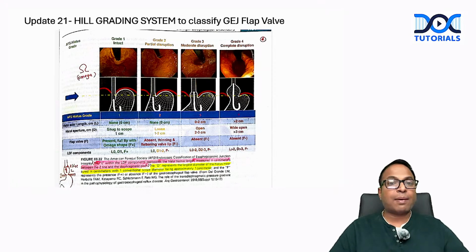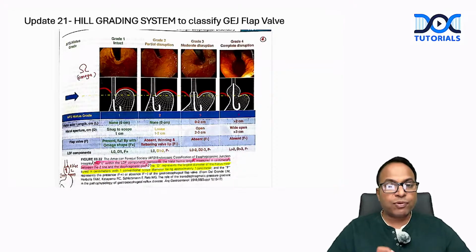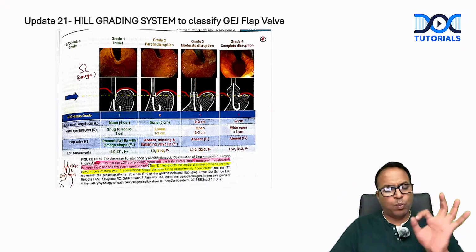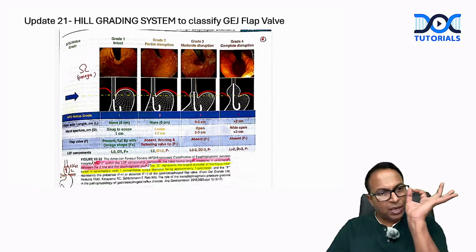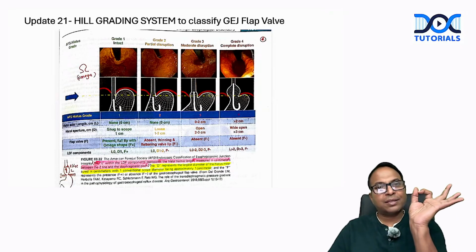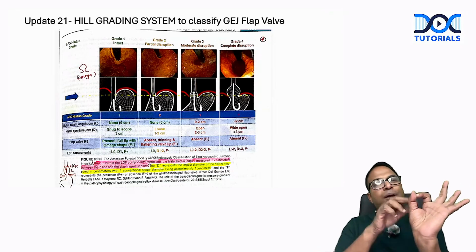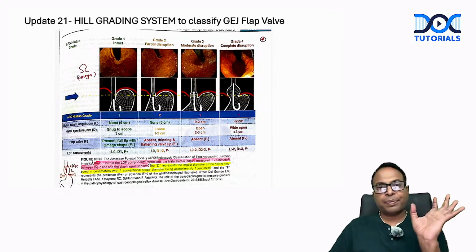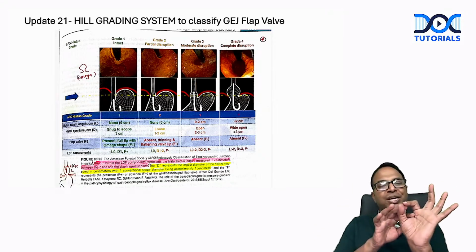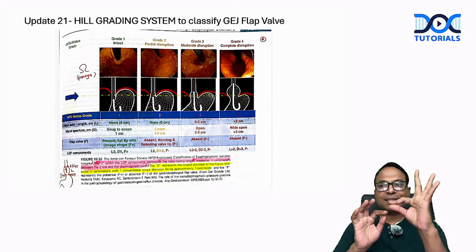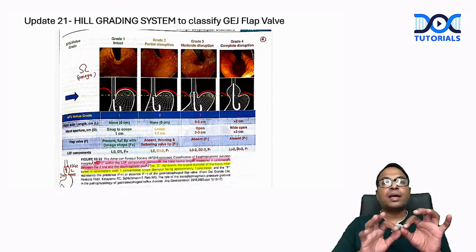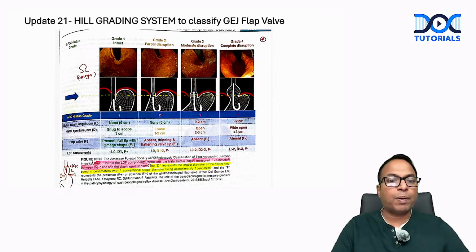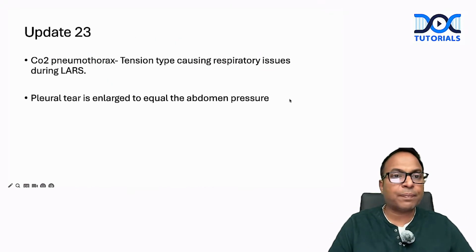So the GE junction flap valve mechanism: flap valve function can be assessed by Hill's grading system. Hill's grading, omega shape, we don't read this much in our practice. When it is looking omega shape with a snugged scope on a J maneuver endoscopy, we say grade 1, intact. Grade 2 means partial disruption or flattening of the valve, like this is grade 2. Grade 3, there is an opening of 2 to 3 centimeter. Grade 4 is more than 3 centimeter opening. We call it the Hill's grading system.